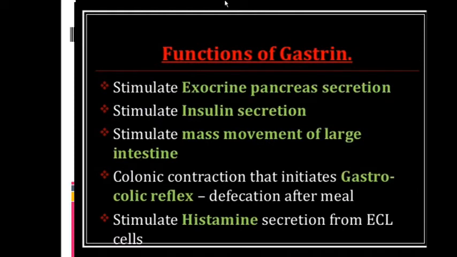What is the function of gastrin? Other functions are stimulate the exocrine pancreas secretion. What are the parts of the pancreas? Exocrine and endocrine. What are the exocrine parts? Acini, very good. Yes, acini is the exocrine part. And endocrine, that is the islets of Langerhans, the endocrine part, which stimulates the insulin secretion.